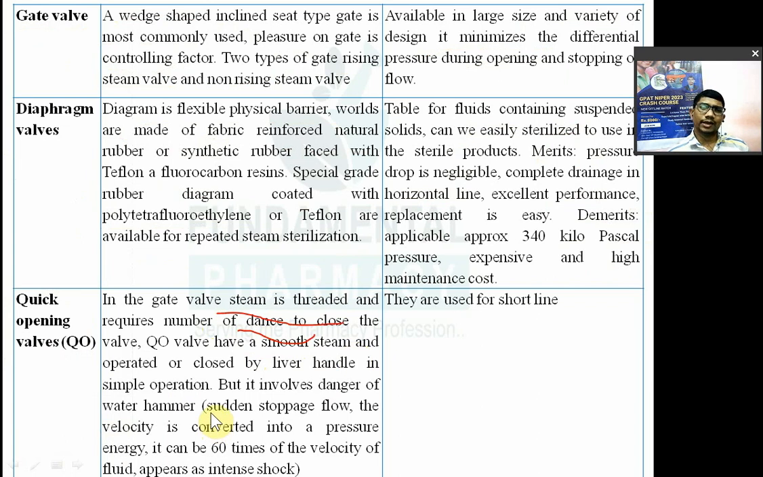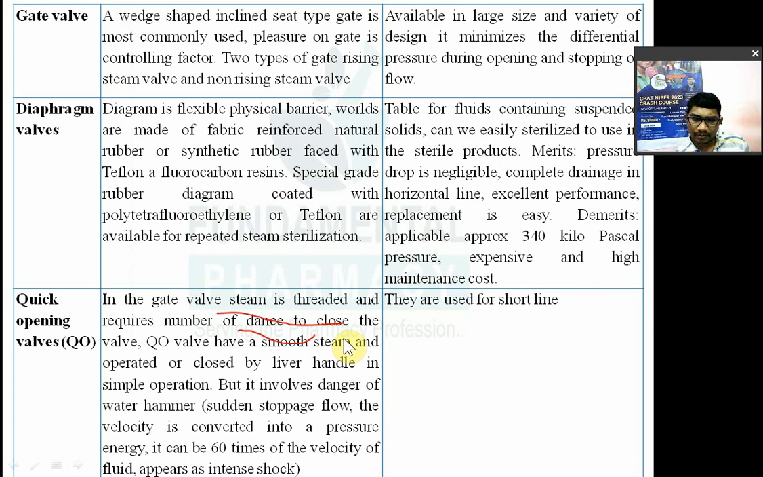In the gate wall the stem is threaded, meaning the handle on top is threaded. So you have to spin it, you have to turn it, and only then can the wall open or close. In the gate wall the stem is threaded and requires a number of turns to close. But quick opening wall has a smooth stem, and is operated, open or closed, by a lever handle, a very simple operation. It will not require many turns.